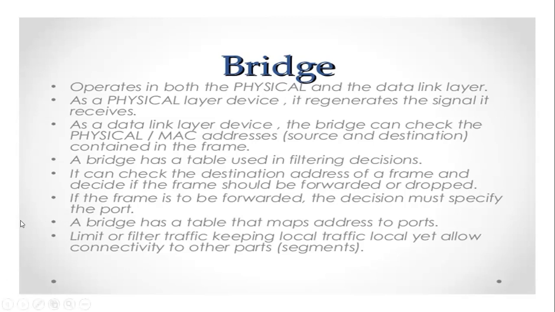And a bridge has a table that maps the address to the ports. Same as I have told you a number of times in the examples, if we need to send a letter, we need the address of the person who is sending and the person who is receiving. Same here in the bridge, if the sender is sending a frame, it should have its address and it should know the receiver's address also, so that the bridge will act as a mediator and send your frame to the receiver side.